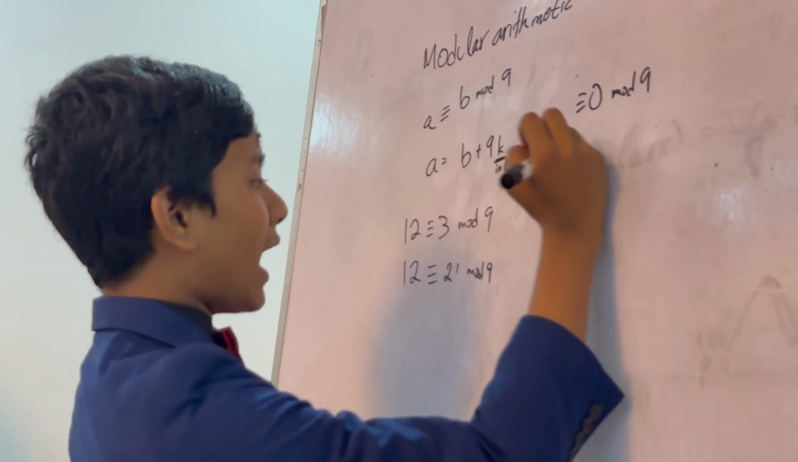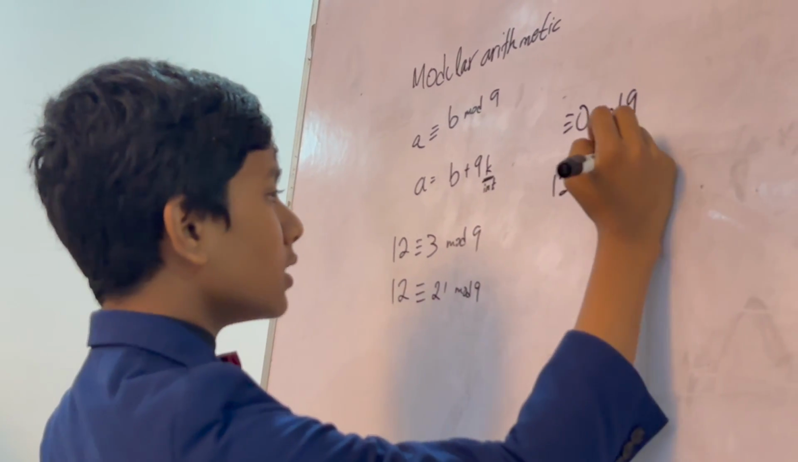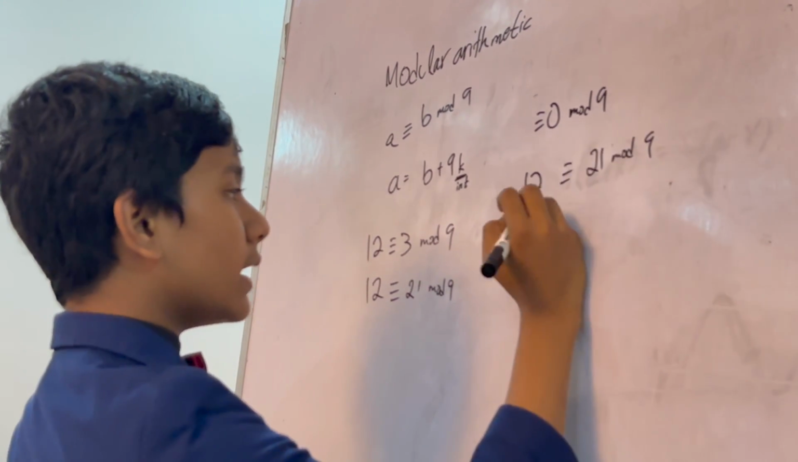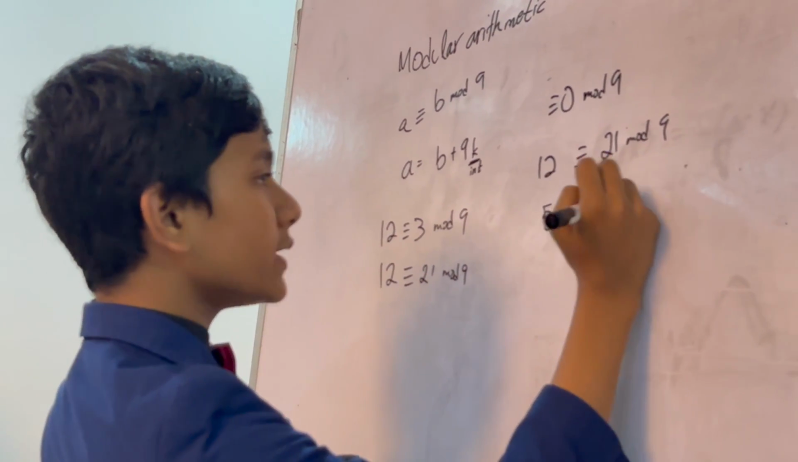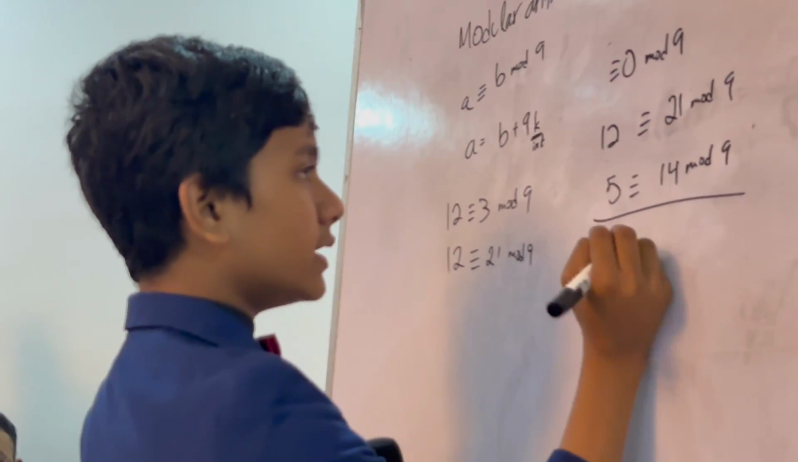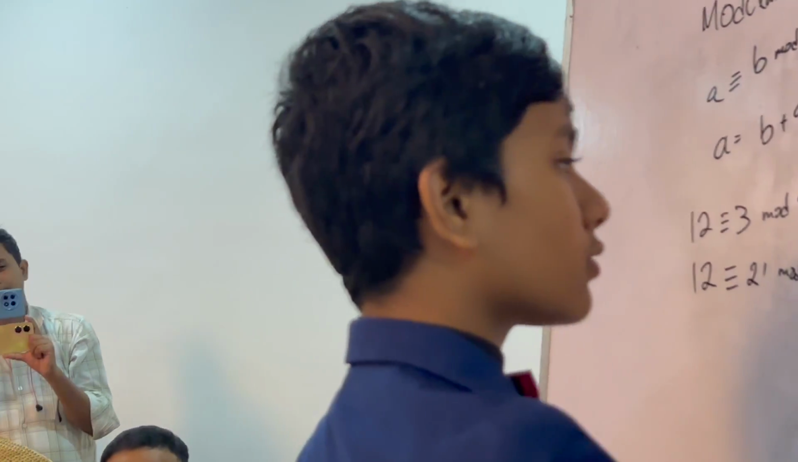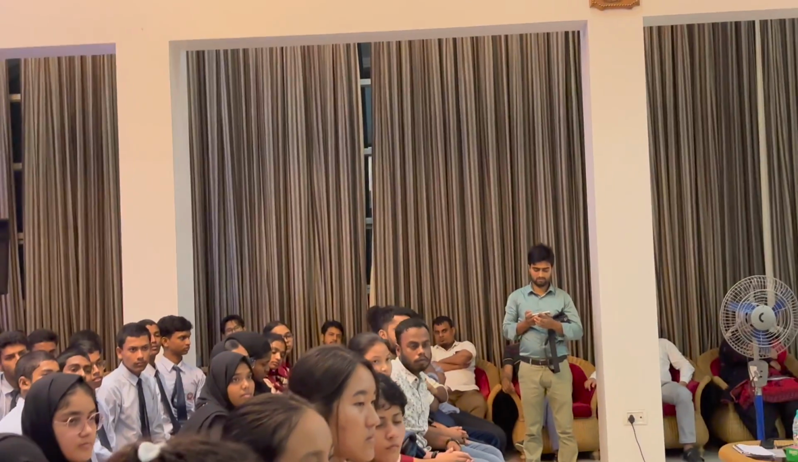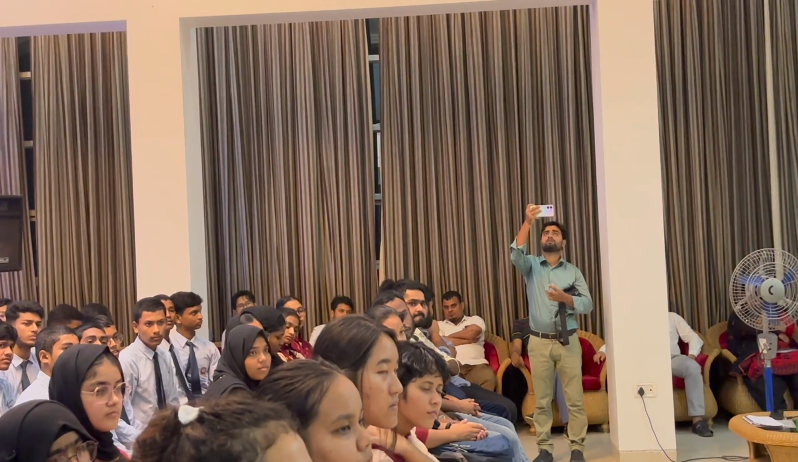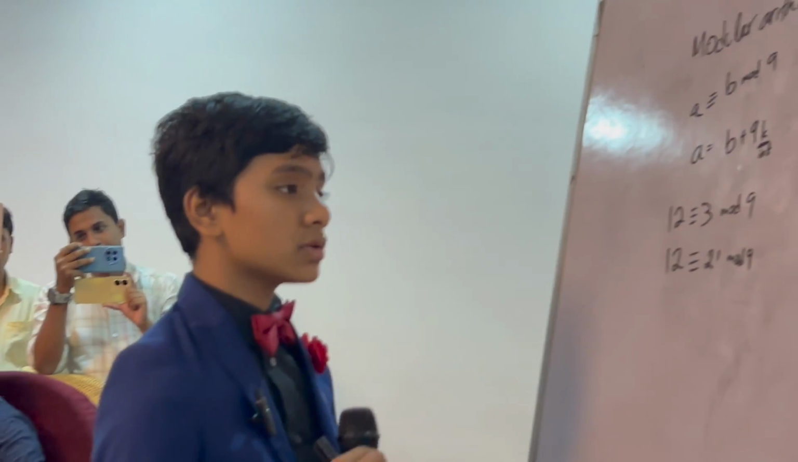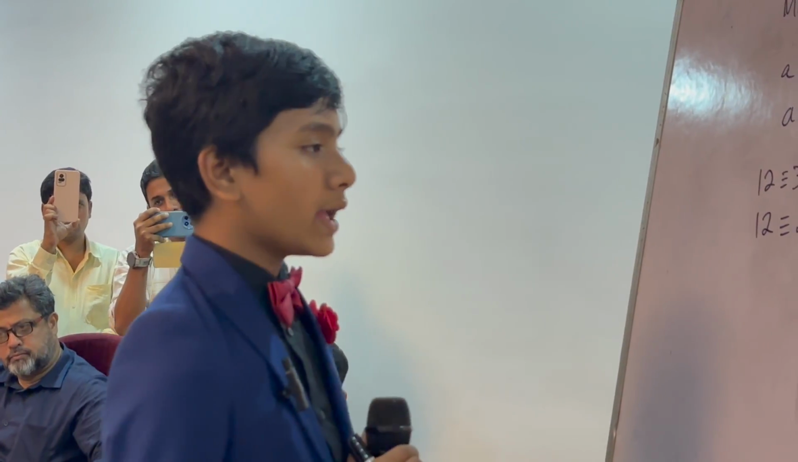And you can also add these modulo. So, if 12 is congruent to 21 mod 9, and 5 is congruent to 14 mod 9, you can guess 12 plus 5 is 17, 21 plus 14 is 35, and 17 is congruent to 35 mod 9, which turns out to be correct because 17 plus 18 gives us 35, and 18 is, of course, a multiple of 9. So here's what happens here.